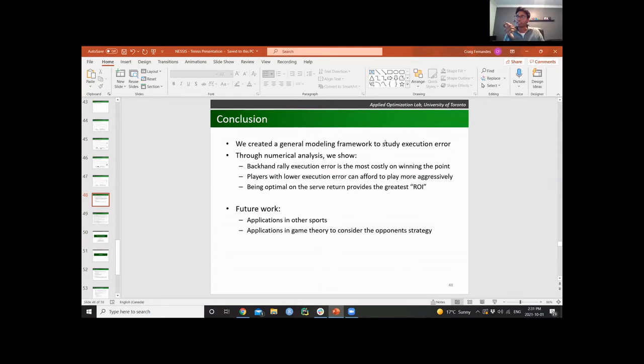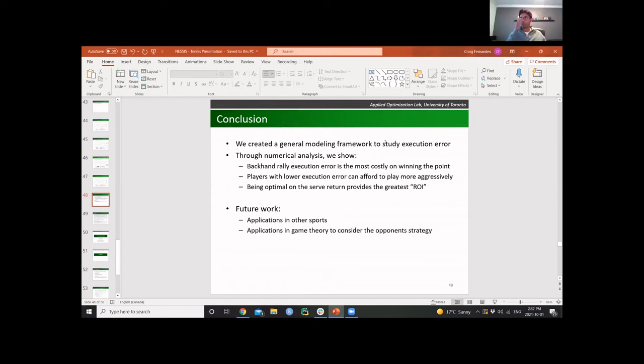Sorry, could you repeat that last part? Yeah, I presume, just to oversimplify, better players have lower execution error, right? Yep. And better players are also playing other better players. So I'm curious how the fact that these good players are also playing tougher opposition might bias or impact our understanding of either the optimal policies or a given athlete's execution error.